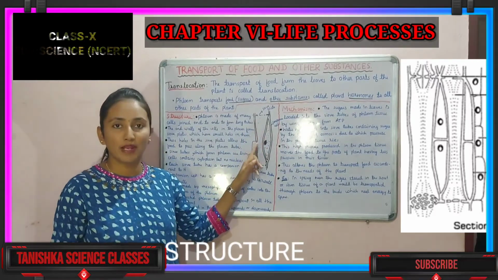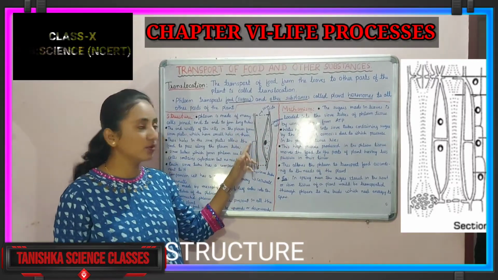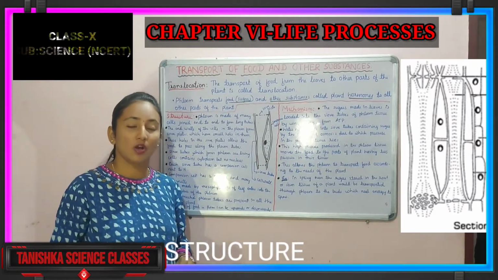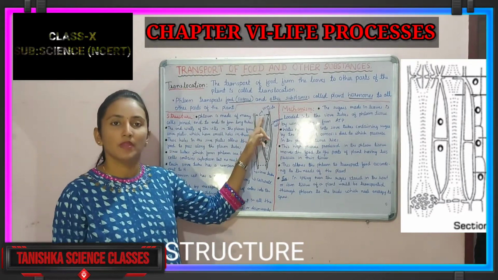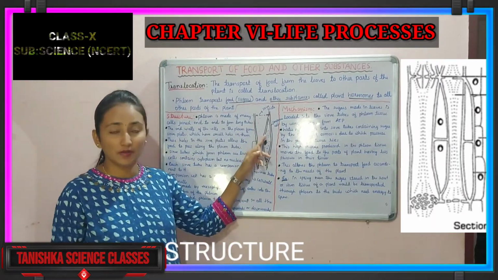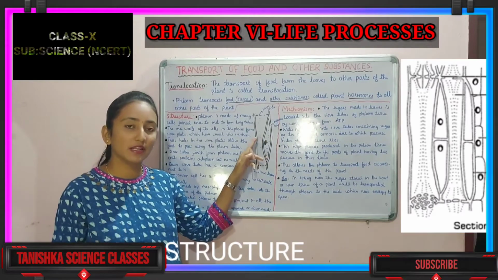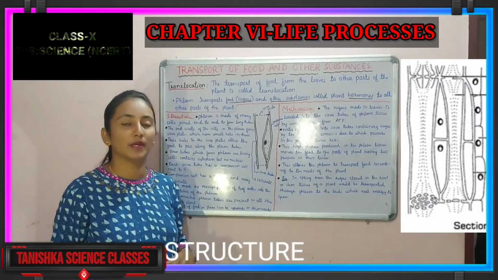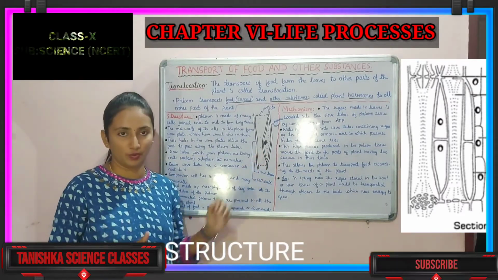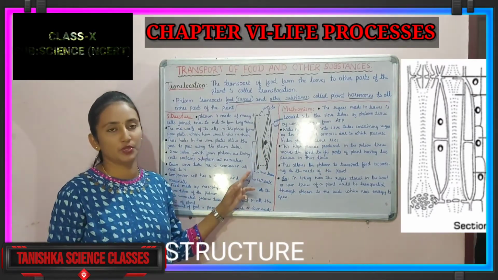Almost all the sieve tubes are connected with a companion cell, which fulfills their needs. This is the structure of the sieve tube, that is, the phloem tissue.